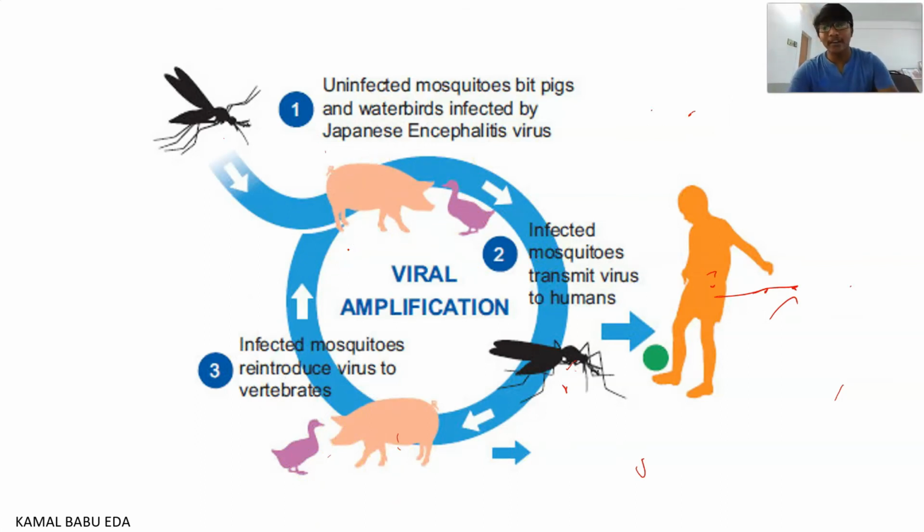So coming to the topic here, this is an uninfected mosquito. It had come and bitten the infected pig, so it got infected here. So the mosquito is playing a crucial role here.